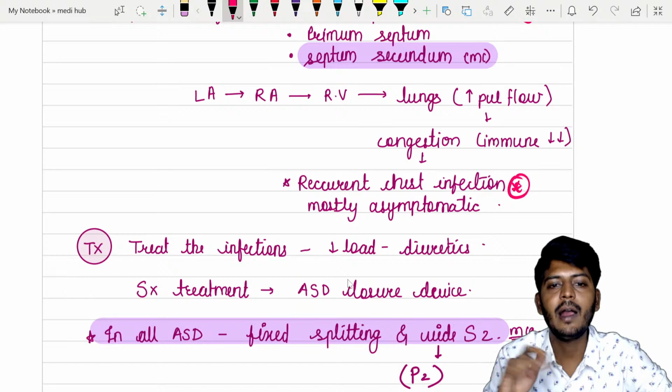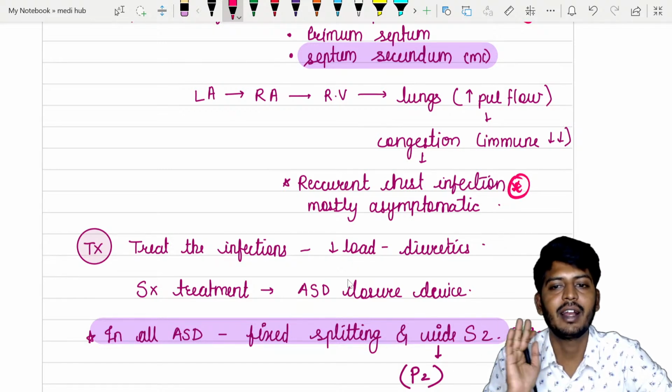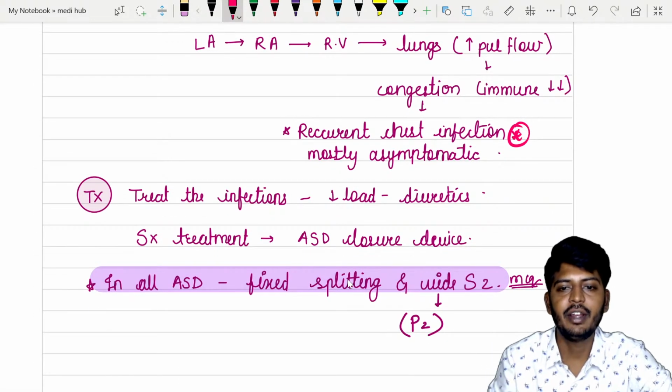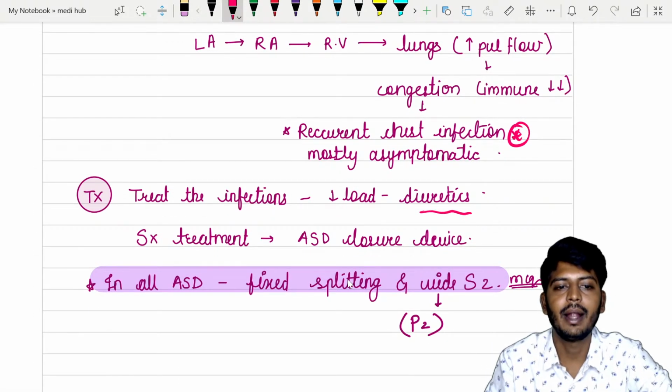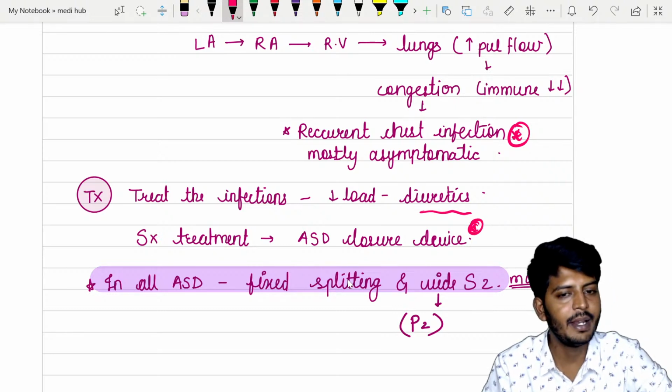So because of the congestion, the child will have recurrent chest infections. Mostly symptoms नहीं दिखेगा. The only symptom some of the ASDs will have is recurrent chest infection because of the congestion in the lung. So normally treat the infection, decrease the load, use diuretics, but for surgical treatment we have an ASD closure device. So the best treatment is surgical, but to decrease the load we can use diuretics.